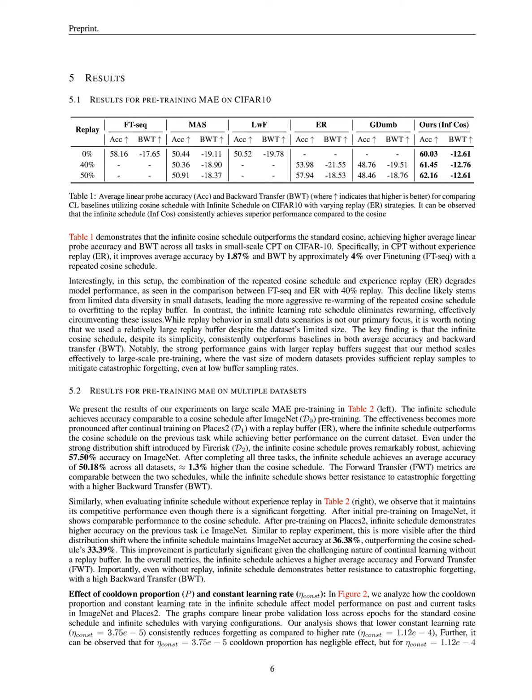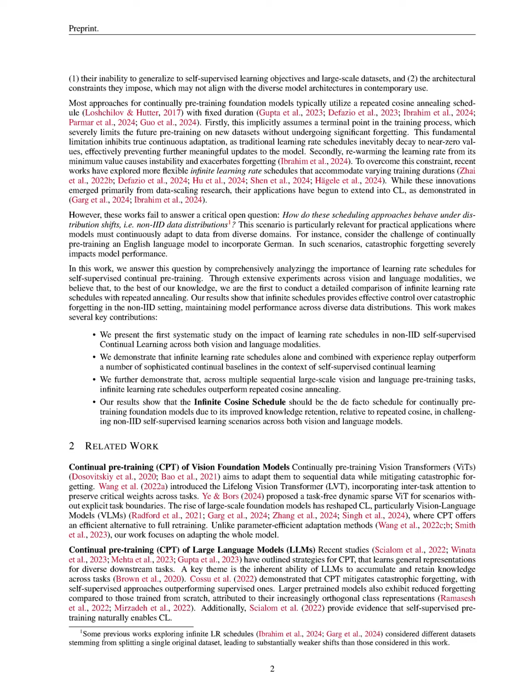Additionally, the infinite learning rate schedule effectively mitigated issues related to rewarming, which negatively impacted performance when using experience replay. In large-scale experiments, the infinite schedule maintained robustness to distribution shifts and eliminated the need for predefined training durations, indicating its superior adaptability for continual pre-training. Overall, these results suggest that the infinite cosine schedule is a more effective approach for continual learning, particularly in scenarios involving significant distribution shifts.